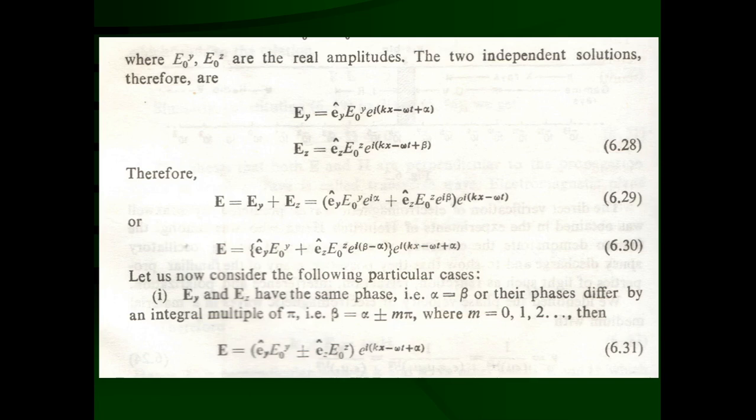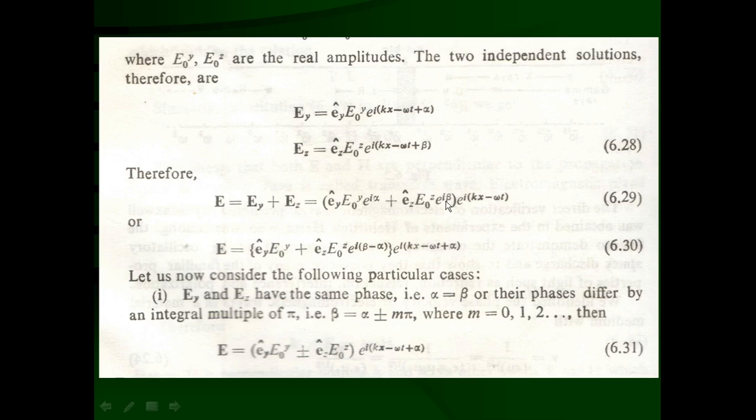If we take e raised to i alpha common here, it is divided out and cancelled. That means the electric field E is equal to y caret, the real part of the amplitude E0y along the y direction, plus z caret, the real part of the complex amplitude E0z along the z direction, into e raised to i (beta minus alpha).